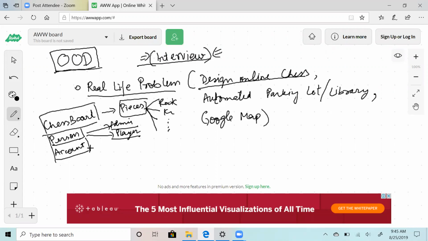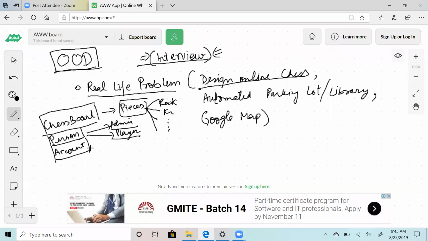So all of these you have to take into account, and also you have to solve the one specific problem which you are targeting. So let's say somebody asks you to design online chess, you don't just go about designing the premium plan or something like that. The main goal most likely will be to design the system so that two people can play chess, right? All of these classes are important, but the main problem you will solve is the chess game. So how the controller will work: one player plays a move, another player plays a move, and they keep on playing until the game ends. You don't have to write an algorithm for that. You just need to define the interfaces and classes you are talking about.